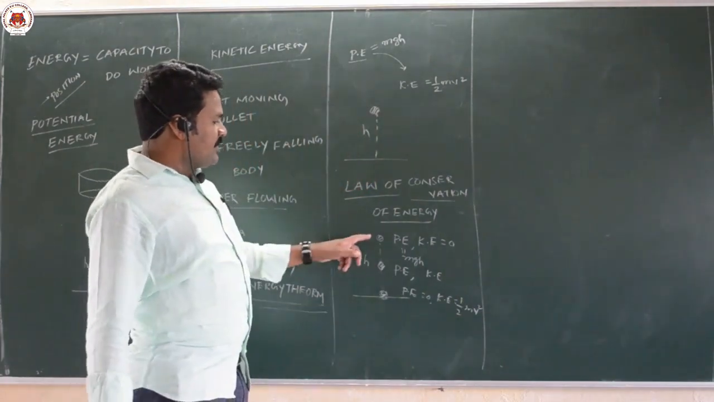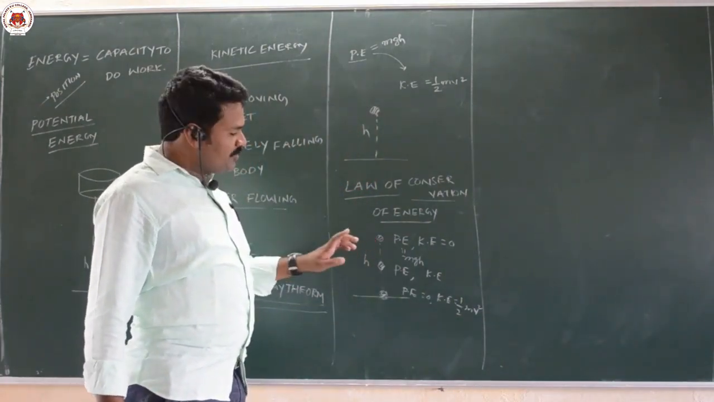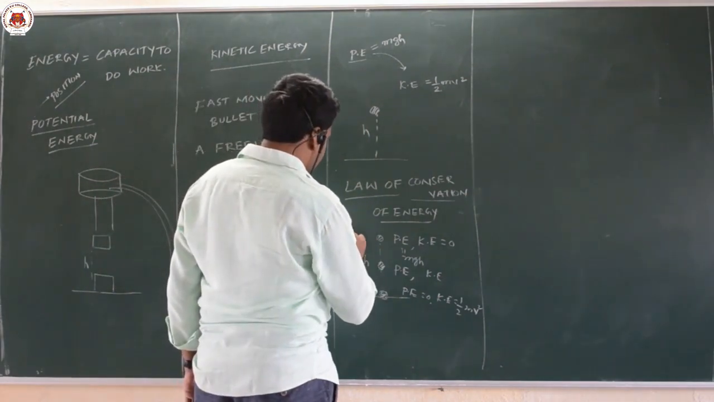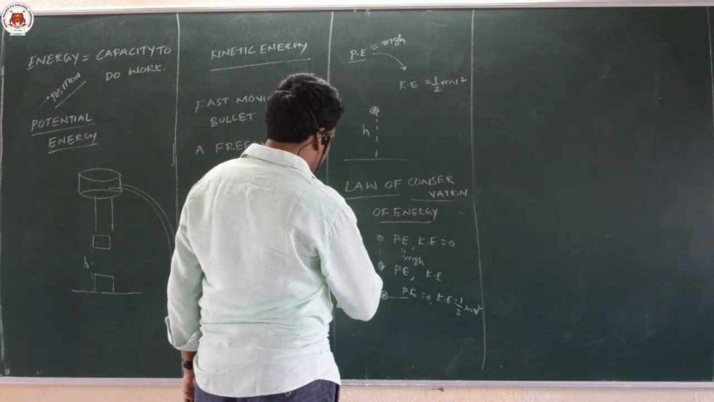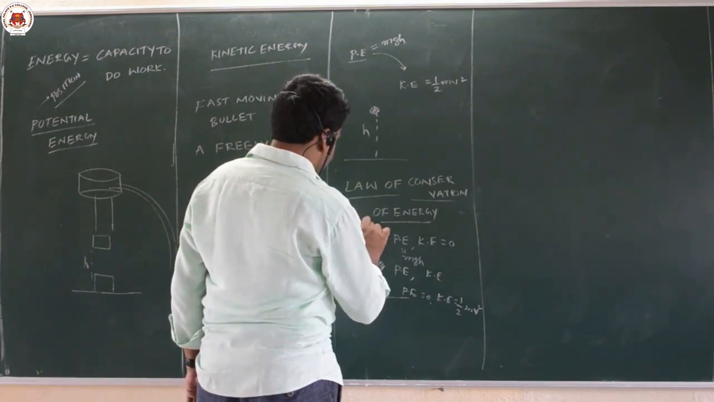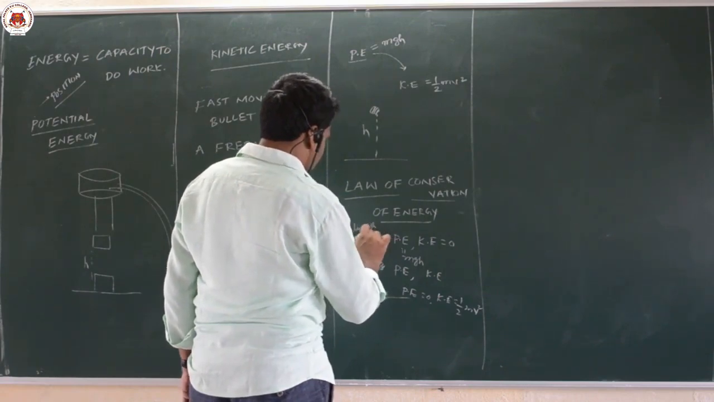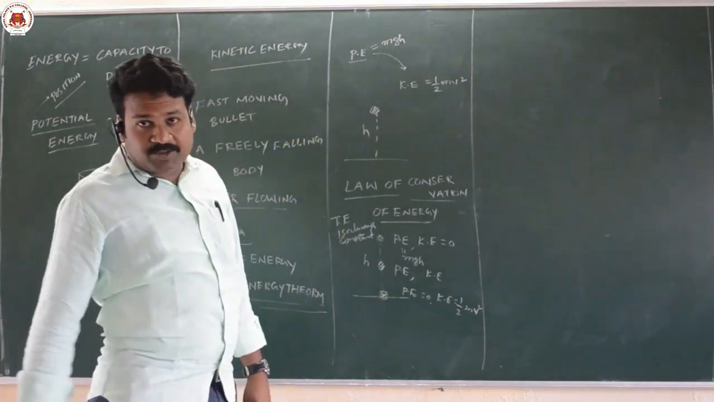So, energy disappears in one form and reappears in another form. The total energy of a system always remains constant. This is about energy. Next, let us take a small glance at power.